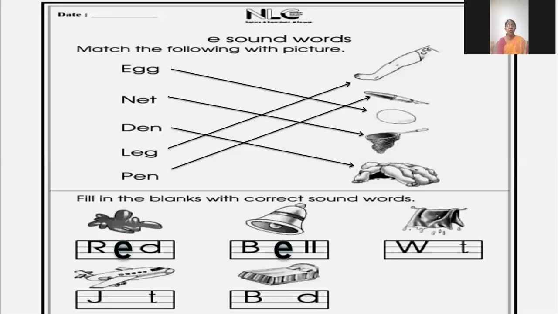Next picture is of wet. W and T is already written. We will write E. E will come in between. So W-E-T, wet. Next picture is of jet. J and T is already written. So we will write here E. J-E-T, jet.